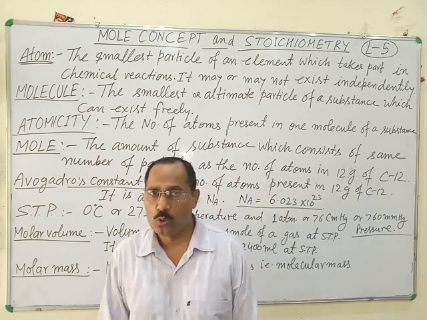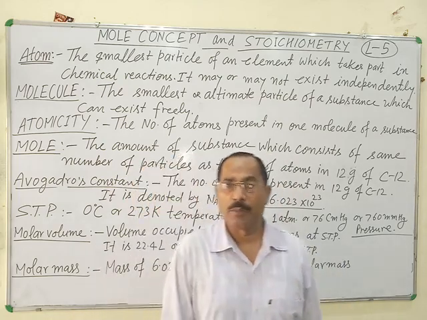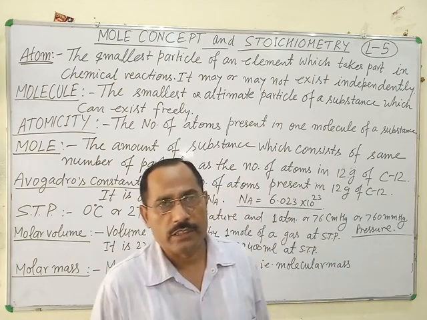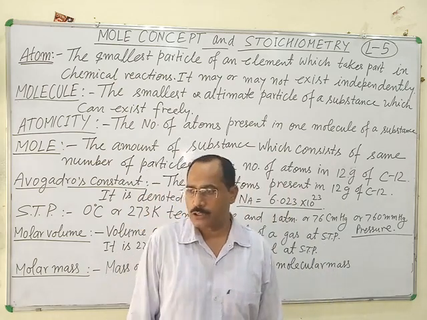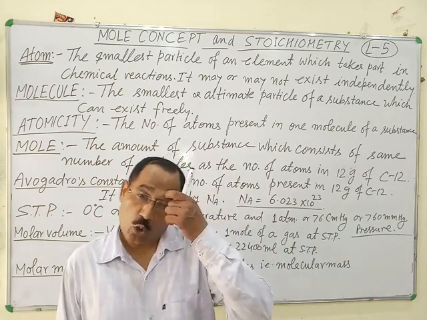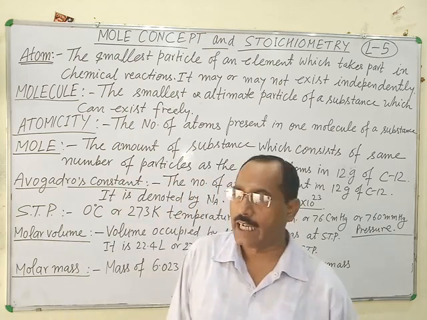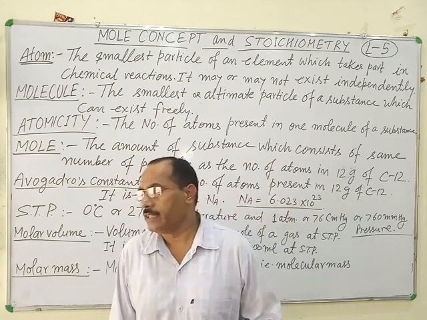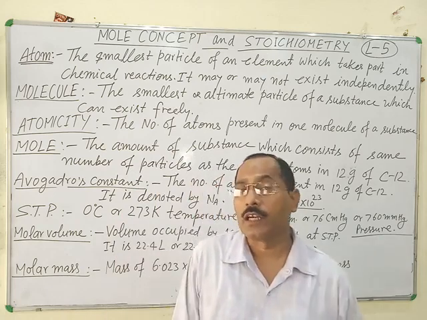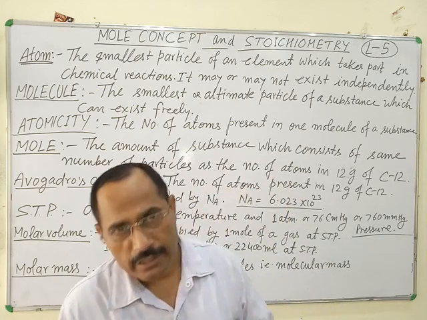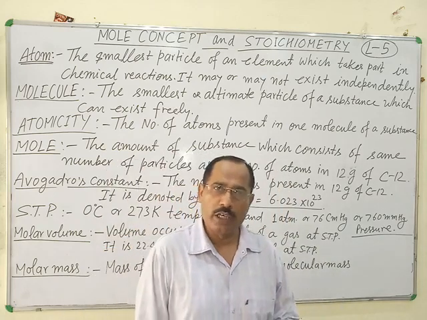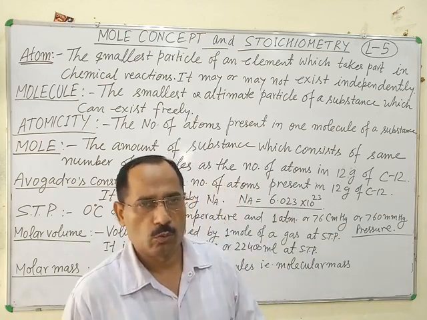Oxygen, O2, its atomicity is 2 because it consists of 2 atoms of oxygen. Chlorine is also a diatomic molecule and its atomicity is 2 because it contains 2 chlorine atoms, Cl2.